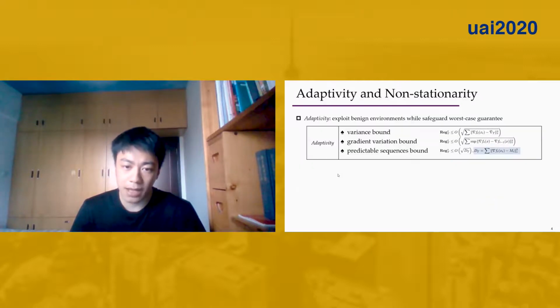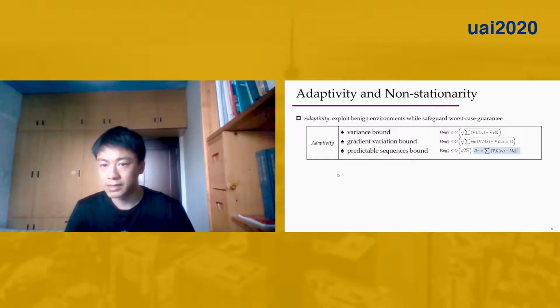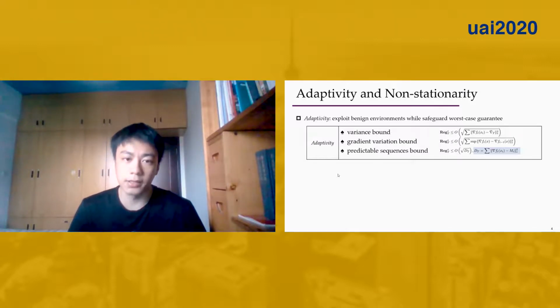The first is to design more adaptive algorithms, which can exploit benign environments while safeguarding the worst-case guarantee. Examples are the variance bound and the gradient variation bound. As we can see, in these bounds, the dependency on T is replaced by adaptive terms, which can be much smaller than T in benign environments, while being at most in the order of T in the worst case. Thus, these bounds are strictly better than the square root T guarantee.